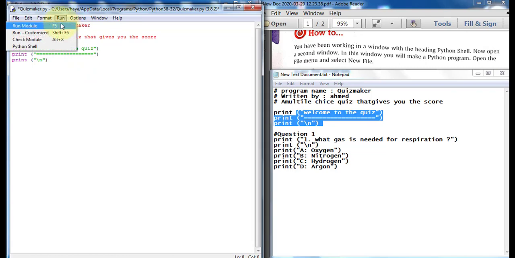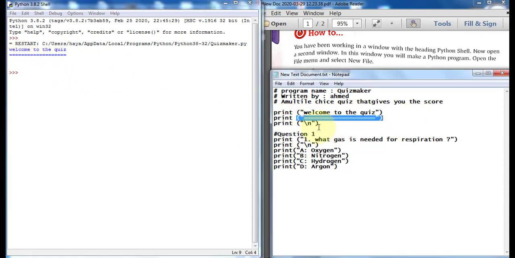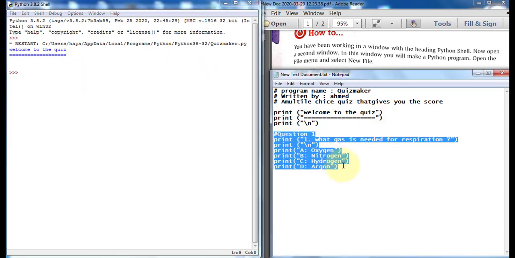If I make run module, save first. Okay. Welcome to the quiz. And print this line, and print \n means new line. Okay. Empty new line. Okay. Complete the program.